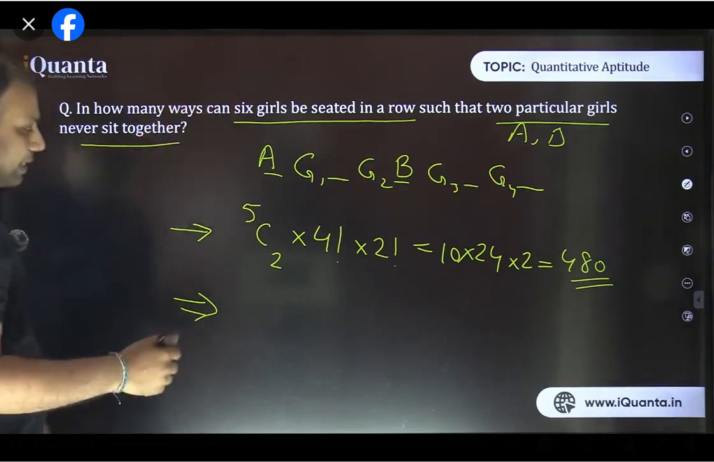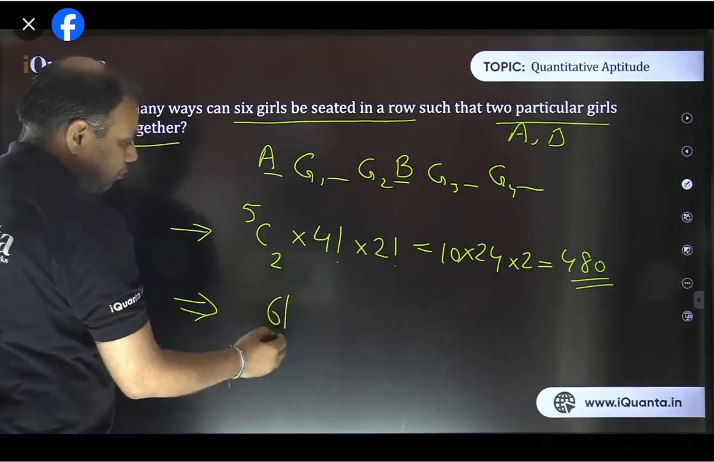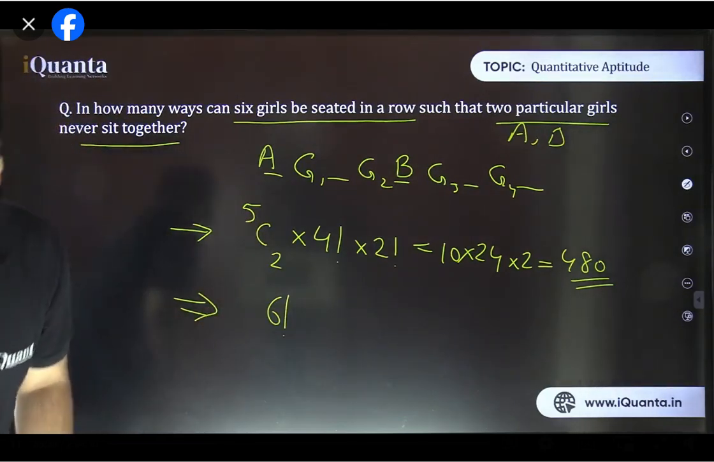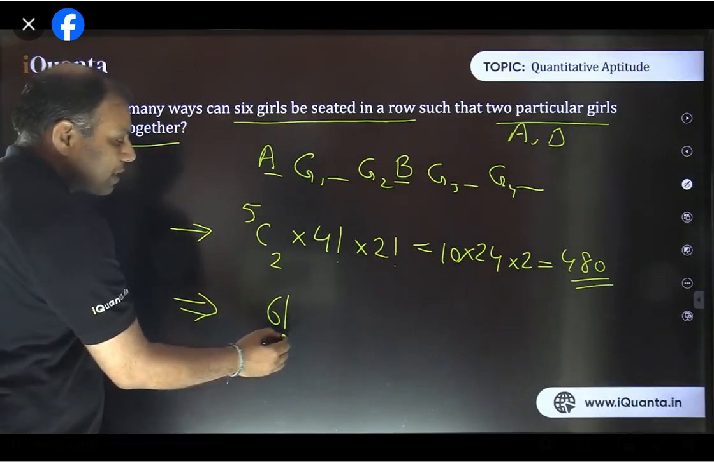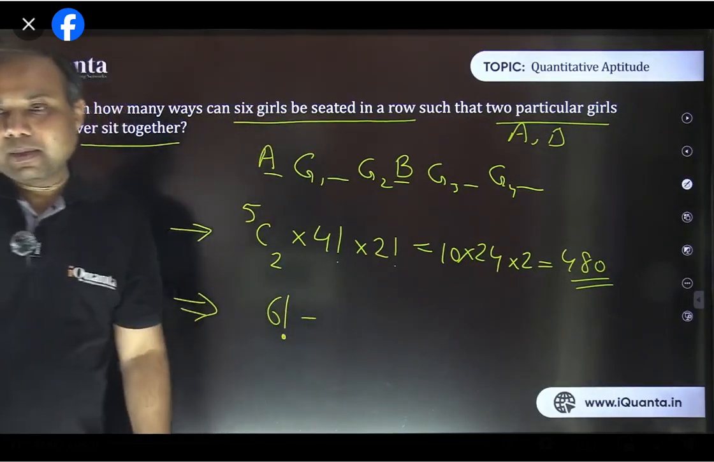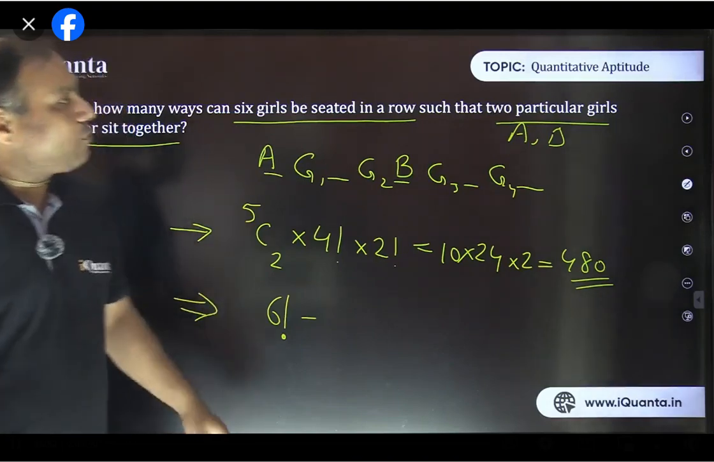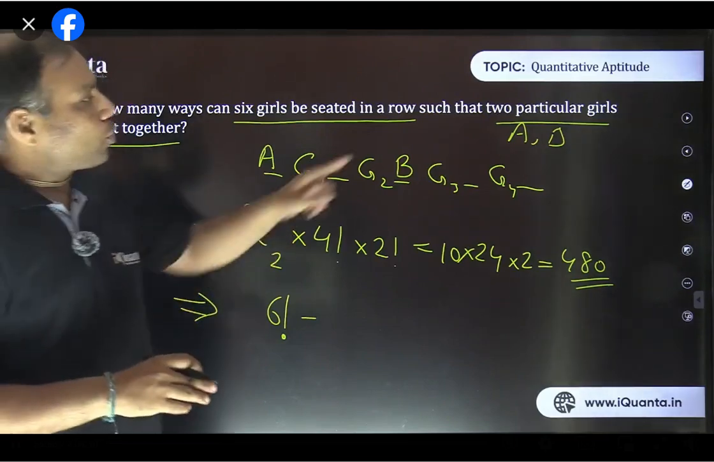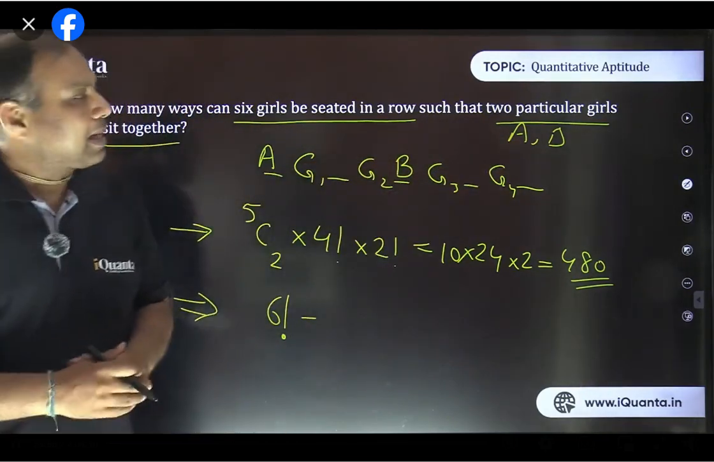See, if I arrange all the 6 girls together without any constraint, the total ways should have been 6 factorial. Exactly, Abhishek, that's perfectly fine. So 6 factorial is the total number of ways in which any girl could have been arranged anywhere. So now we need to remove those cases in which those 2 particular girls are certainly together.